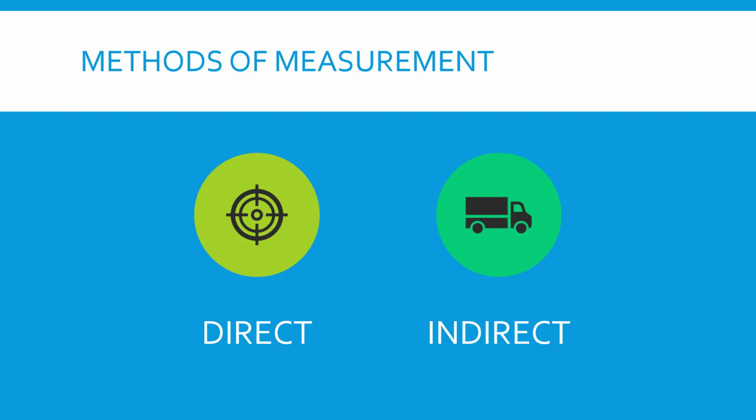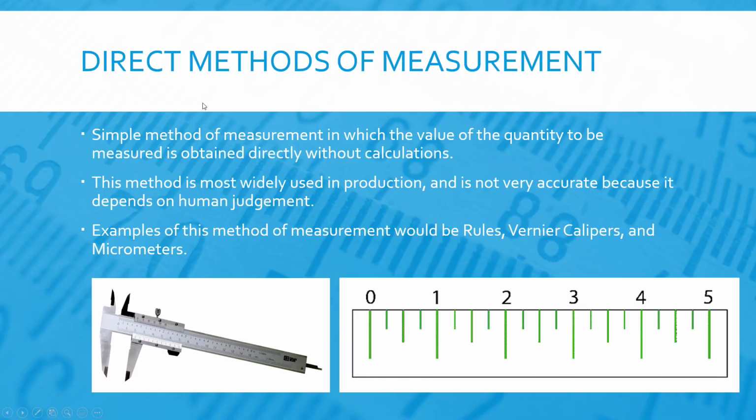Methods of measurement. There are direct and indirect methods of measurement. A direct method of measurement is a simple method of measurement in which the value of the quantity to be measured is obtained directly without calculations. This method is most widely used in production and is not very accurate because it depends on human judgment.